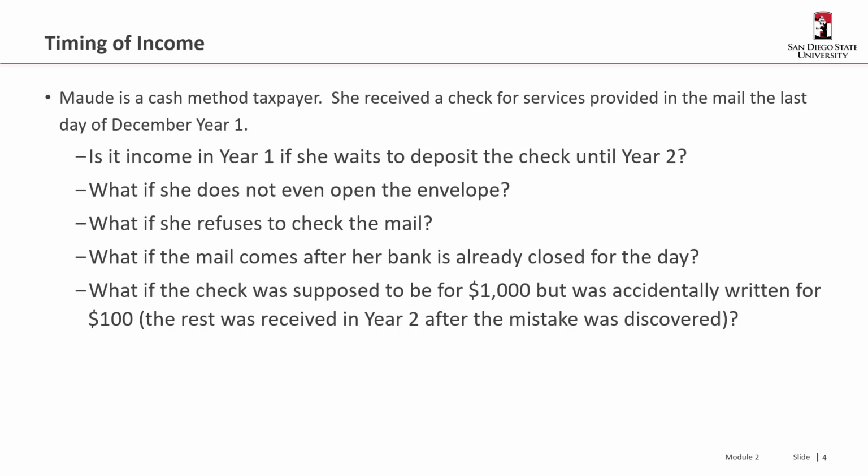What if the check was supposed to be for 1,000, but it was accidentally written for 100? Well, in this case, of course, only the 100 would be year 1 income. The remaining 900 that was received in year 2, subsequent to the mistake being discovered, that's all next year's income and therefore would be gross income in year 2.